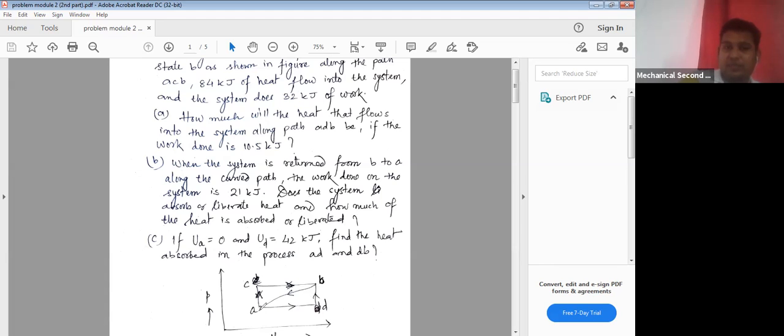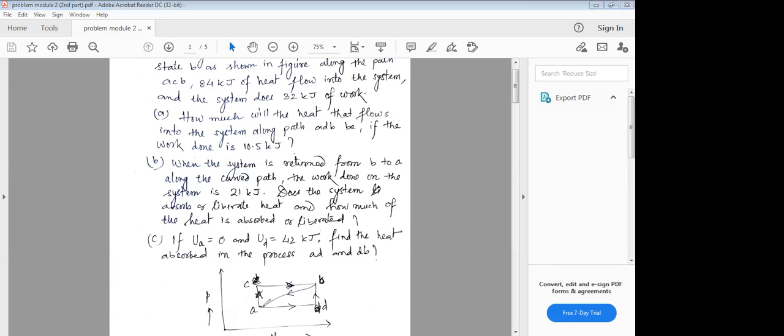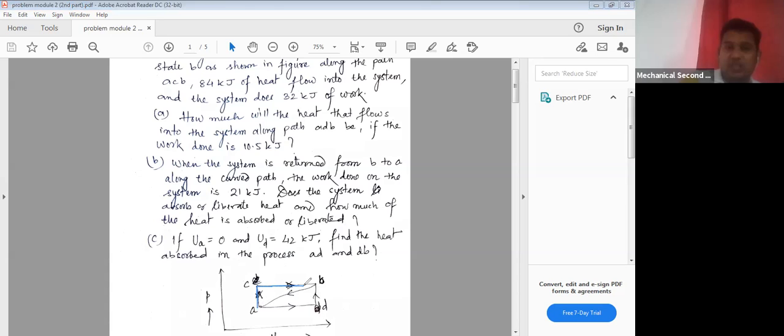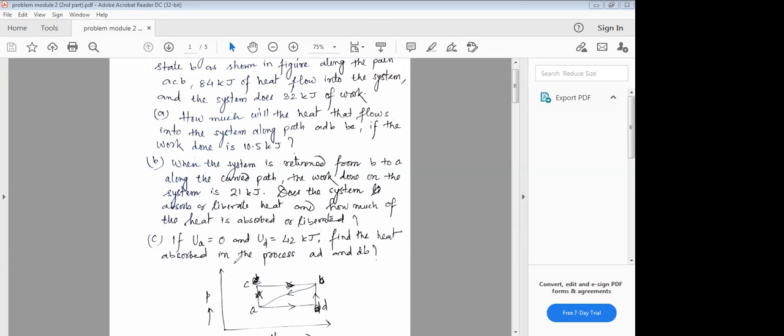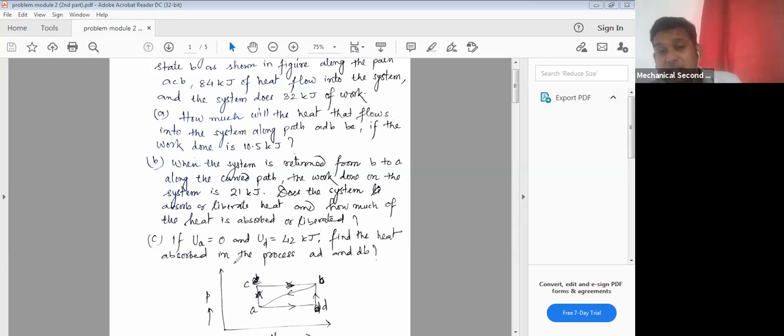Can you see the diagram? Yes, sir. Now just look at the path ACB. This is the path. And look at the path ADB. This is the path ADB. What is the common thing which we are getting by following both the paths? So initial and final position is same, yes. This is the main thing. The initial point and the final point is the same in both paths. The initial point was A and the final point is B.